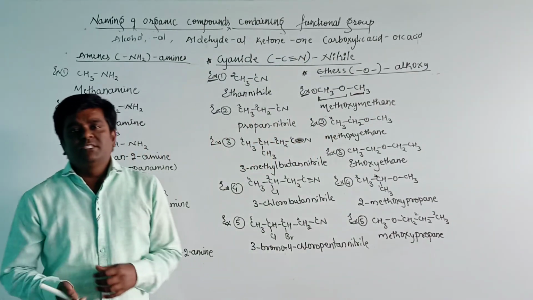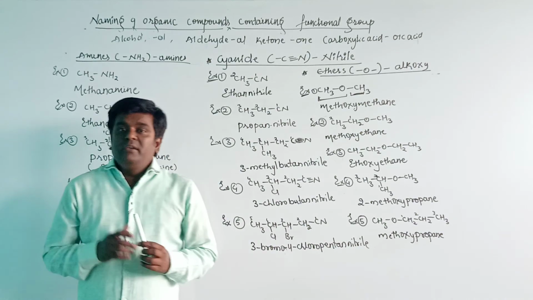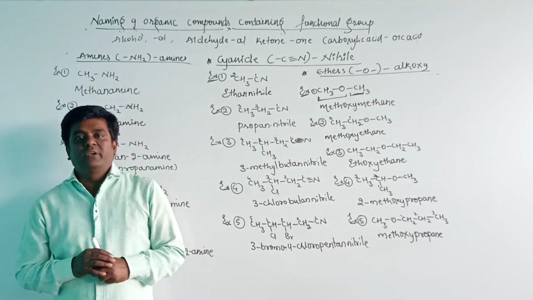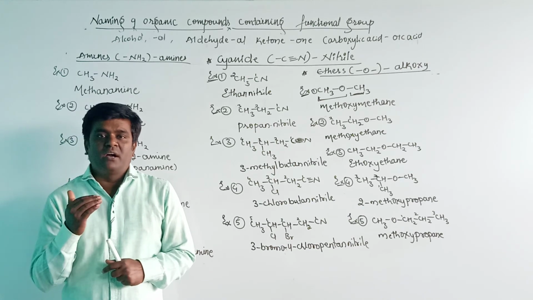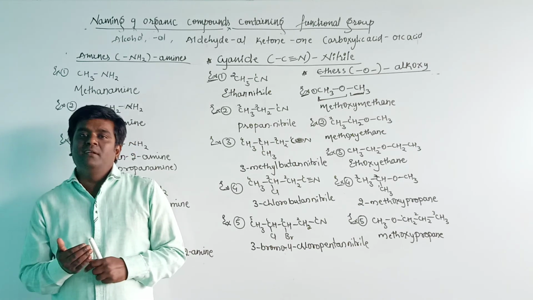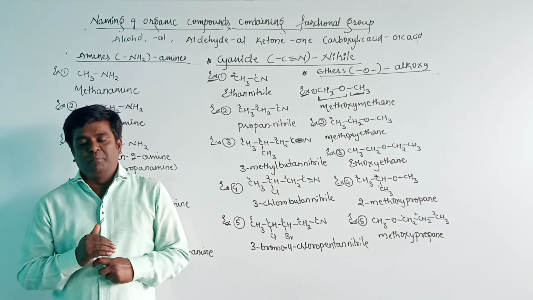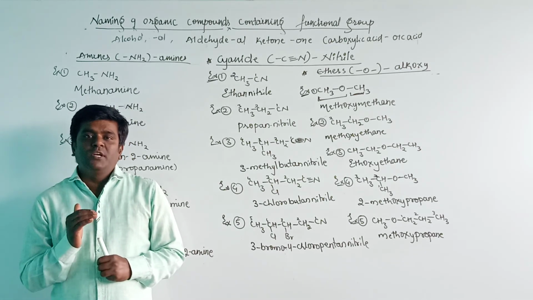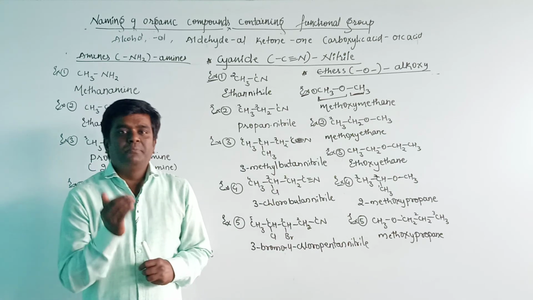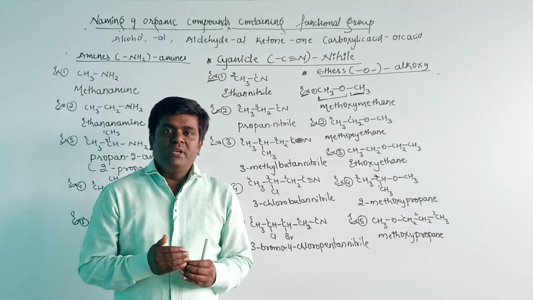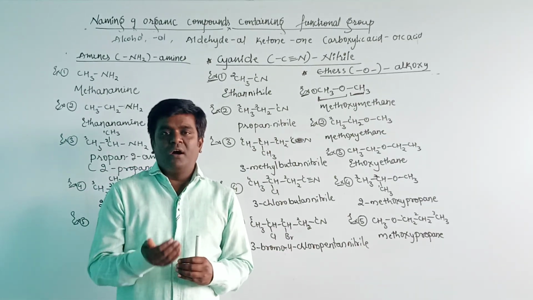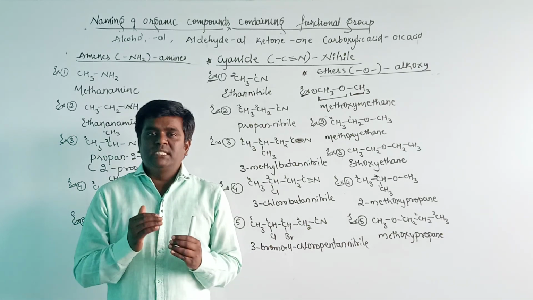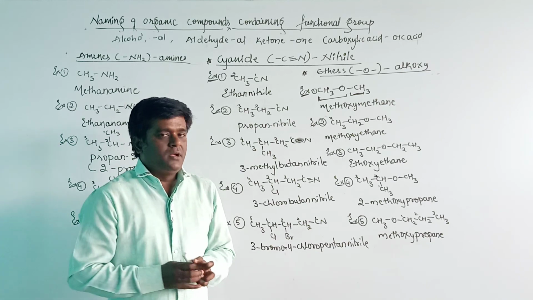In the next class we will discuss, if two functional groups are present in the organic compound, then how we will start the numbering and how we will name particular compounds. Okay. Once again I will repeat: if two functional groups are present in the organic compound, how we will start the numbering and how we will name the particular organic compounds, we will see in the next class. Okay. Copy down.